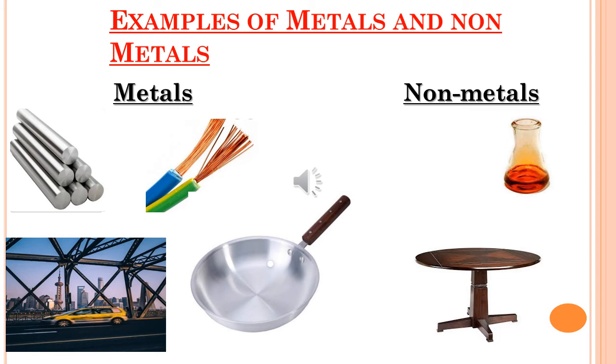Now we have some pictures here, examples of metals and non-metals. Like you see in the metals, the rod of aluminium, the wire of copper, some bridges made of iron, the chassis or frame of a car made of iron. We have cooking pots made of aluminium. What about non-metals? Like bromine, and the handles of the cooking pots are made of non-metals.